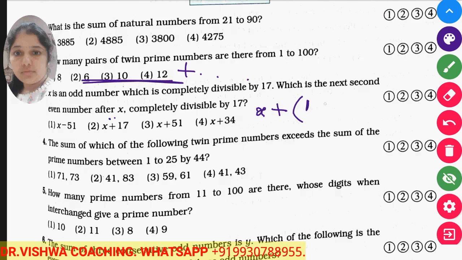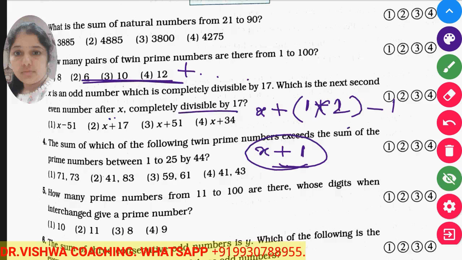So 1 into 2 minus 1 is 1. So x plus 1 is the even number which should be completely divisible by 17.